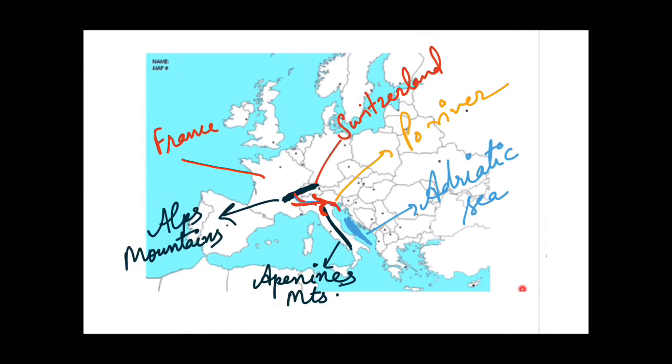So this Po River finally flows into the Adriatic Sea, and its streams are coming from France, Switzerland and the Apennine Mountains also. These streams of the Po River are coming from Mount Visco, so Mount Visco is the source of the streams of the Po River. But the major streams are coming from the Alps Mountains.